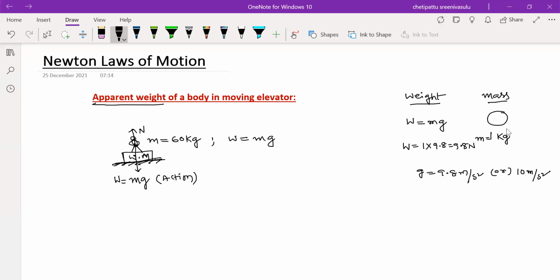Now, this man is at rest on the weighing machine. The weighing machine is also at rest. The whole system, man, weighing machine and the surface, are all at rest. That's why in this case upward force equals downward force, and we can write N equals mg. When the two forces are equal, we say the body is at rest or in equilibrium.